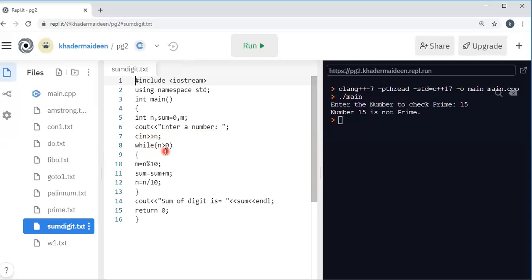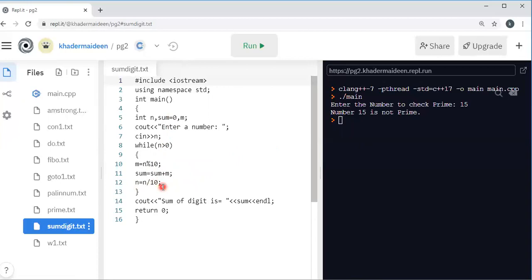So while n is greater than 0, m equal to n mod 10. Okay, suppose the number is 123, then m equal to 123 mod 10. Therefore, m becomes 3. Here, sum equal to sum plus m. Already sum equal to 0. Therefore, now sum becomes 3. Here, n equal to n divided by 10. So, 123 divided by 10 equal to 12.3. Since n is an integer, now n becomes 12.